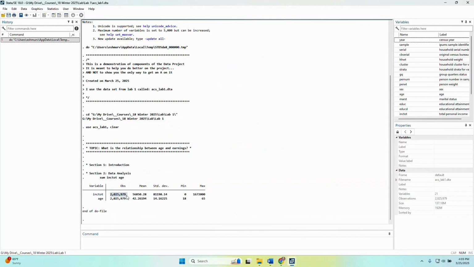So here we have over 2 million observations. Our average income is 56,850. Our average age is 42. We can even talk about our standard deviation. Definitely want to talk about our mins and max, because as I clean the data, I impose these restrictions. Not everybody in the US is between the ages of 18 and 65. And so that's what we can do in our data section.